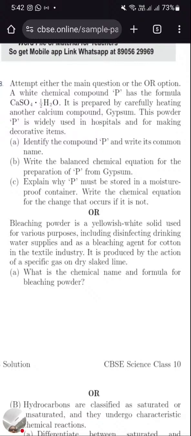It is prepared by careful heating of another chemical compound, gypsum. This powder P is widely used in hospitals for making decorative items.